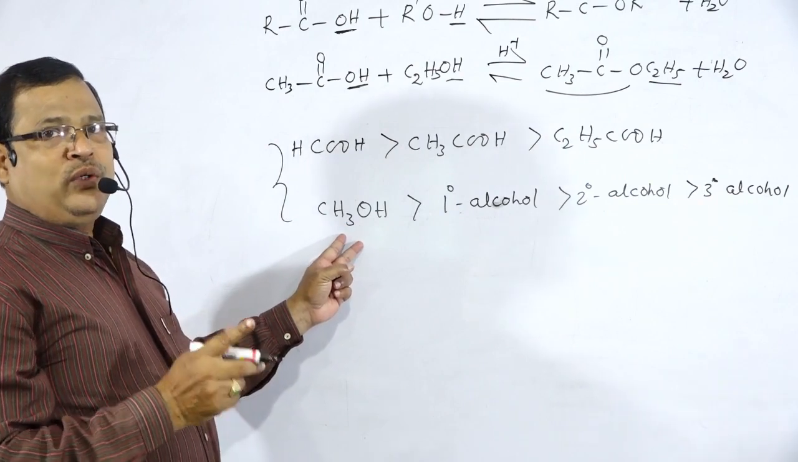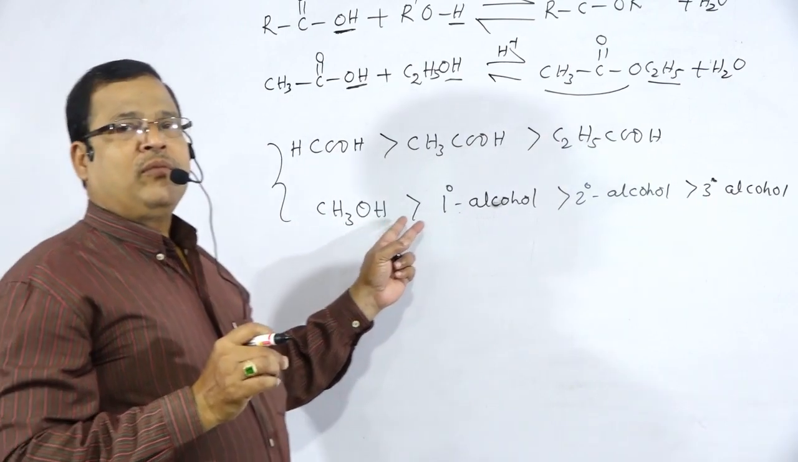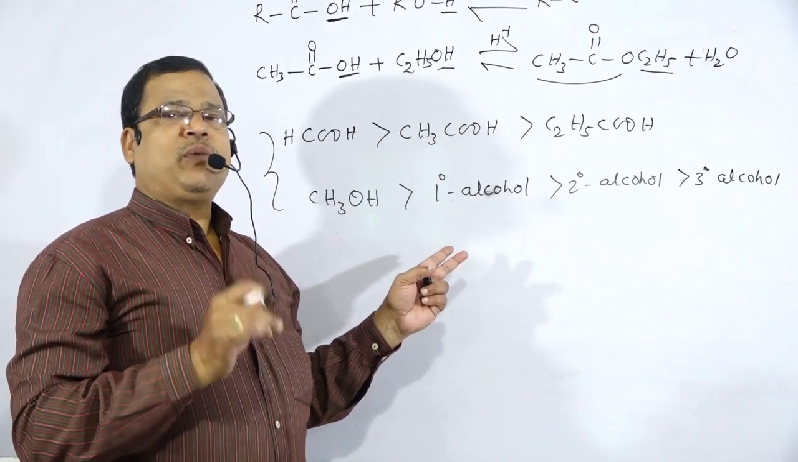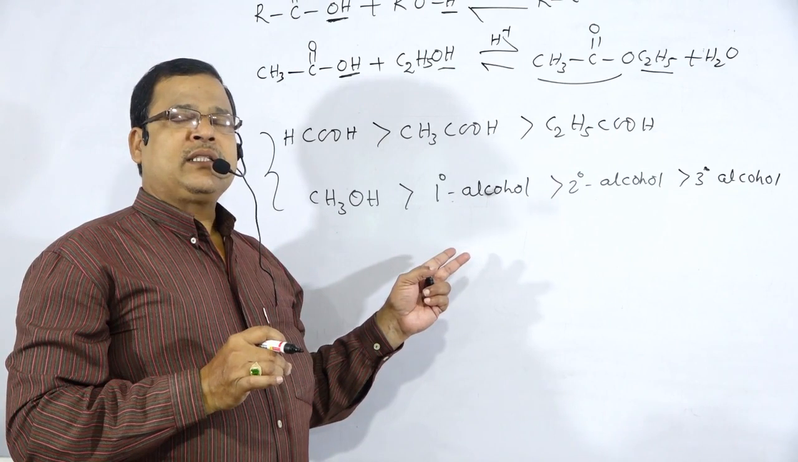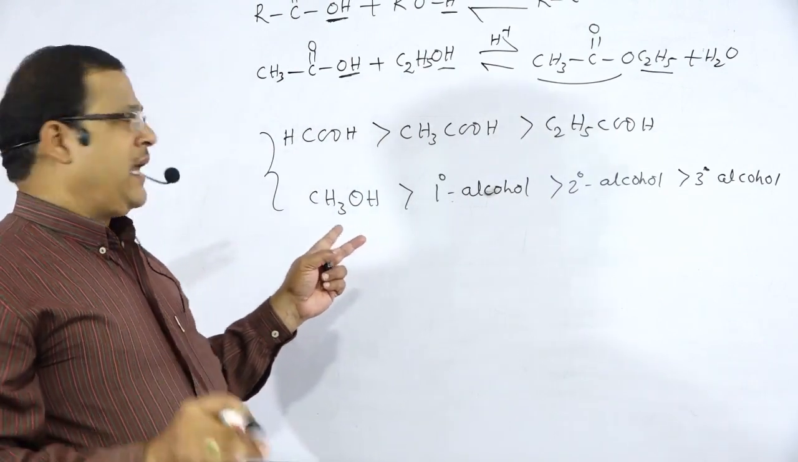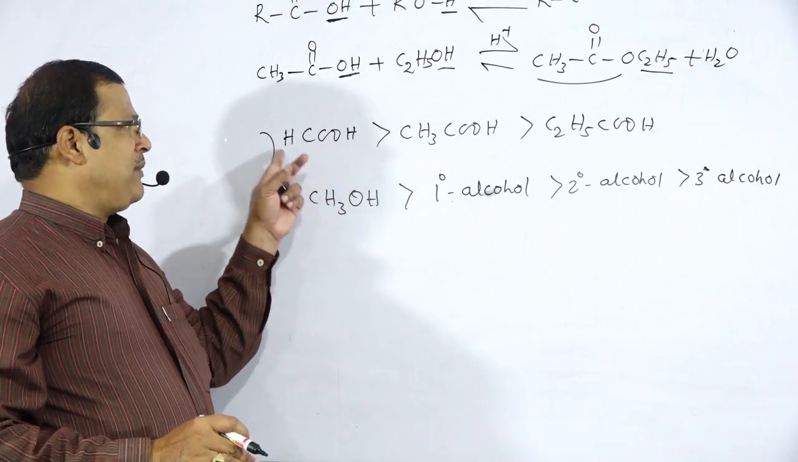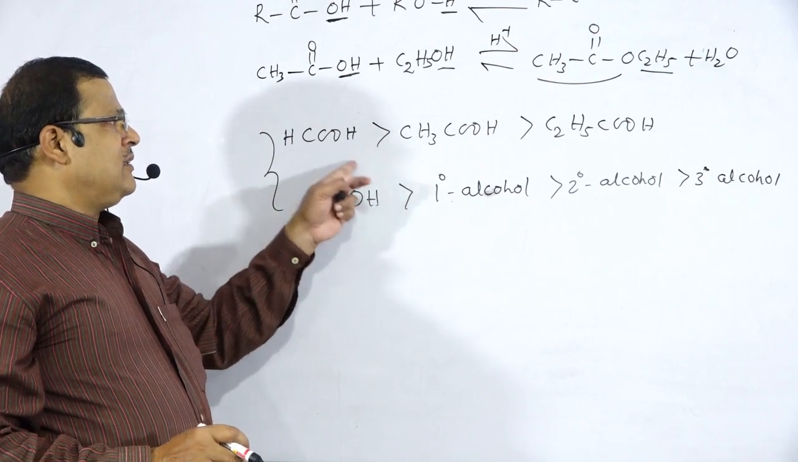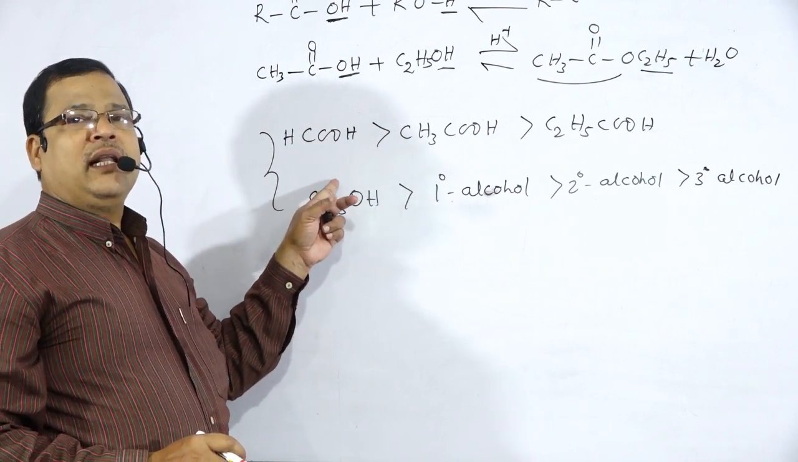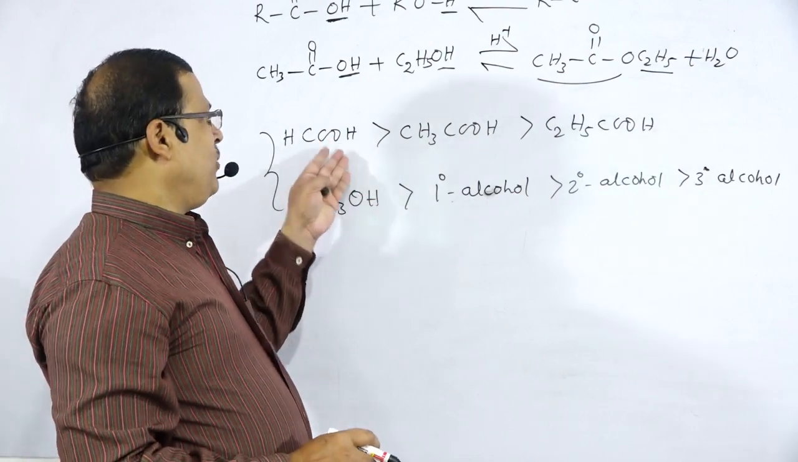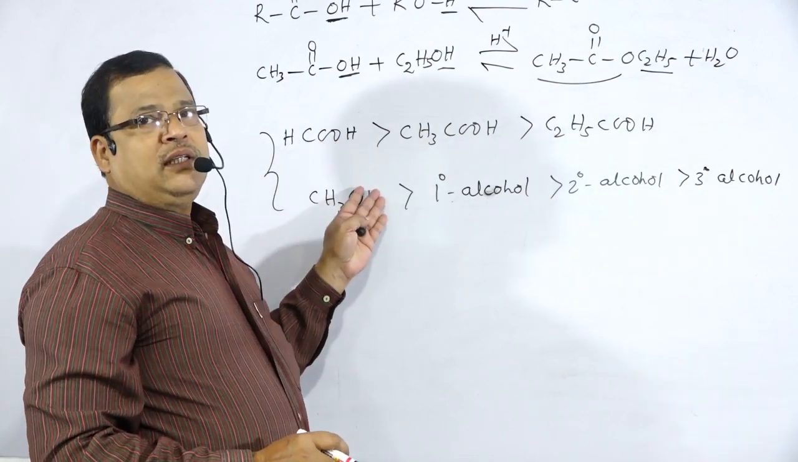If the question is which of the following will form ester easily, with acids given and alcohols given, the answer will be the first member, that is formic acid and methyl alcohol. This is the trend, that which contain less bulky groups. Because of the presence of less bulky groups, they will produce the ester easily.